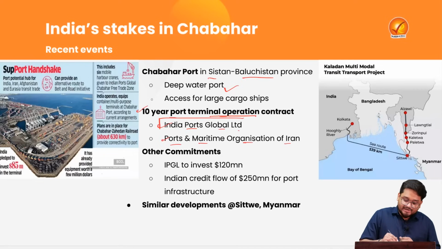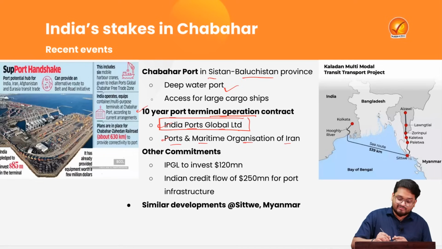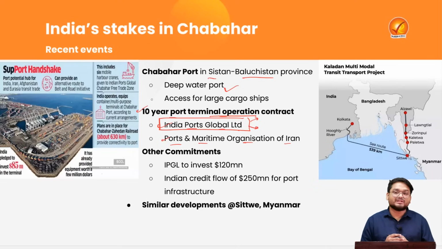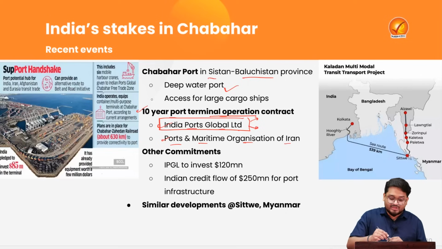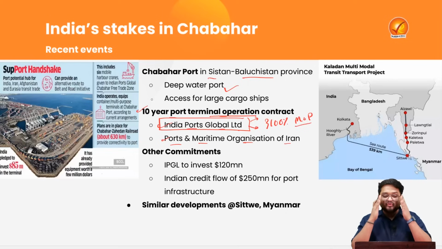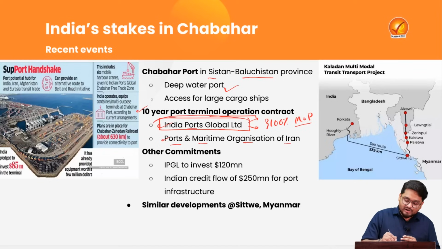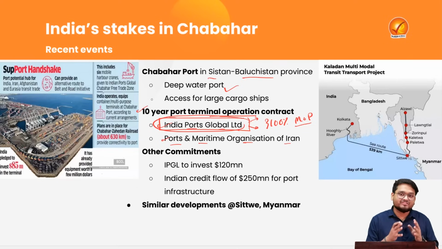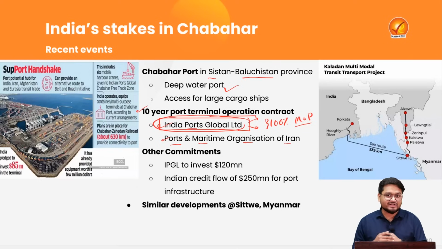Now more to talk about India Ports Global Limited. This is a joint venture between Jawaharlal Nehru Port Trust and the Deendayal Upadhyay Port Authority of the country, which is 100% owned by the Ministry of Shipping and Ports, right? So this is actually a government entity which is trying to regulate the overseas Indian port operations. So this is a very strategically important authority in the country too.